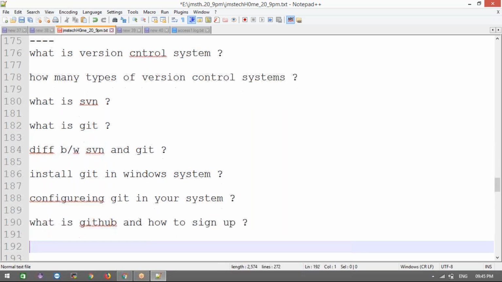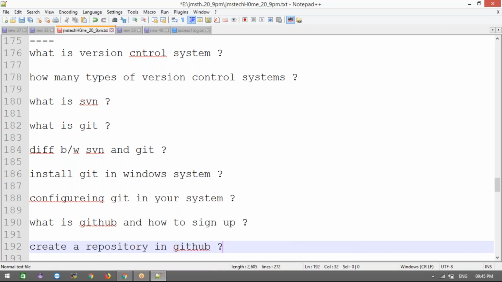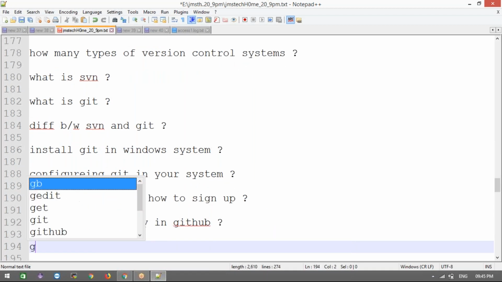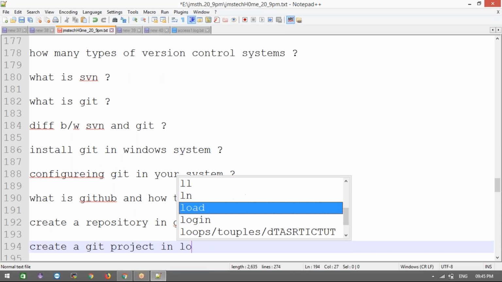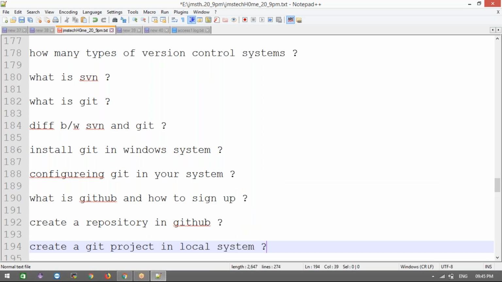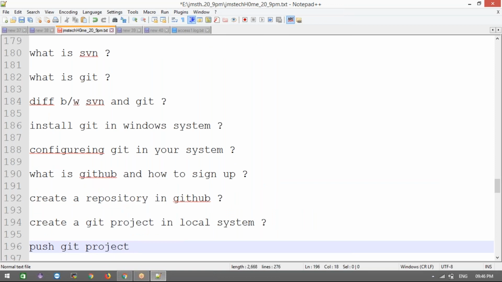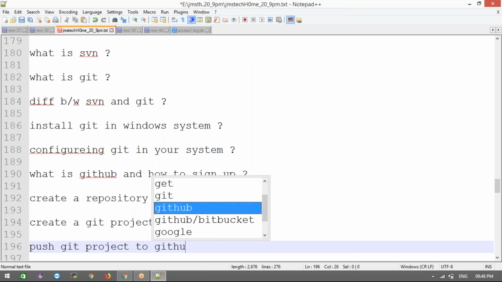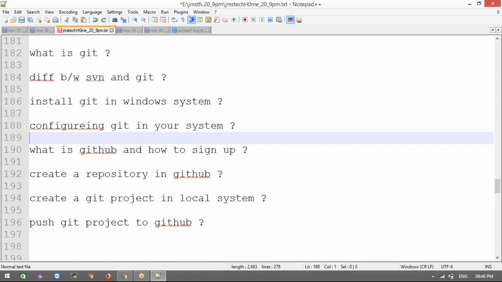And then next, create a repository in GitHub. Then create a Git project in local system, and push Git project to GitHub. This is the first initialization of the first project we are going to discuss. Okay, these are the topics we are going to cover today. Let's see how much we'll be able to cover.